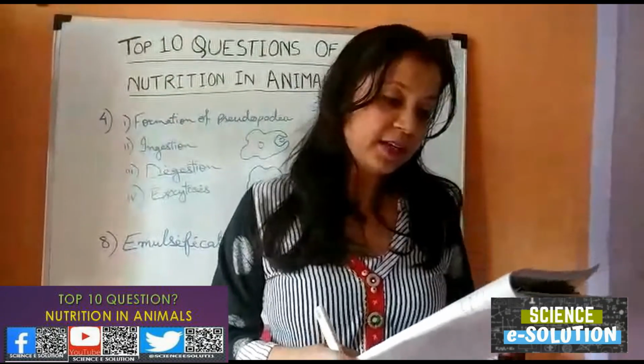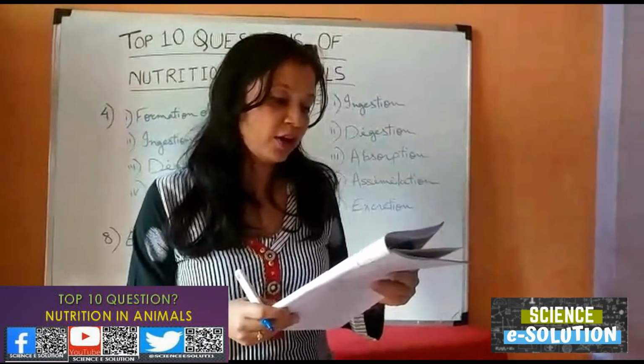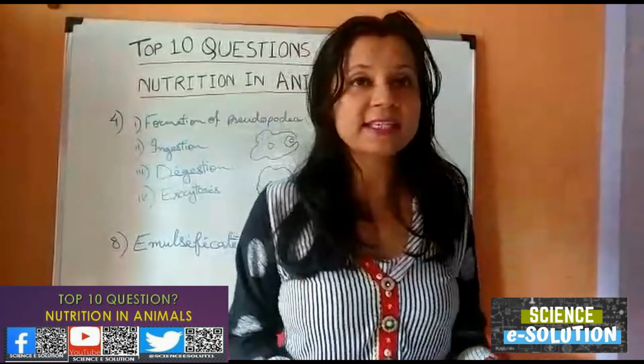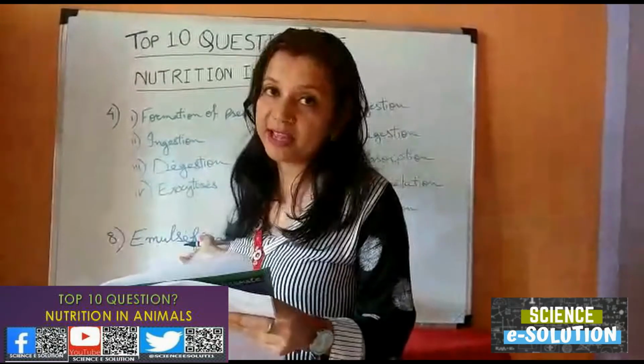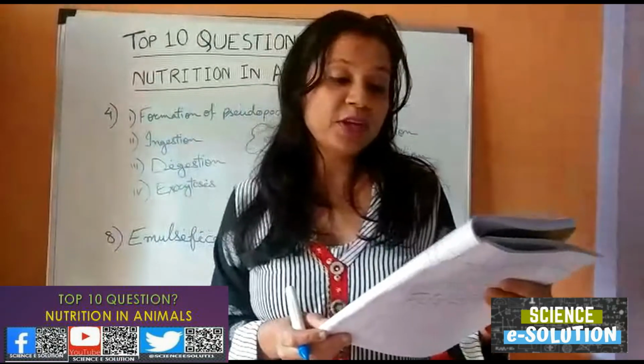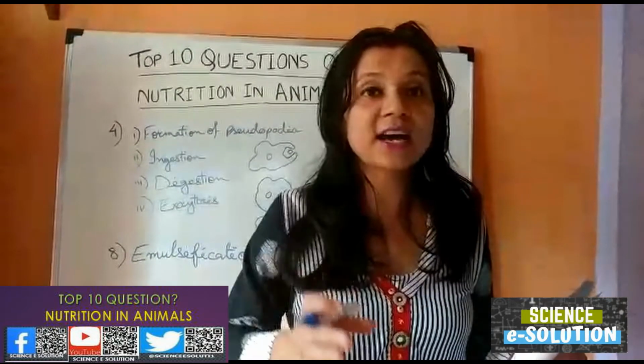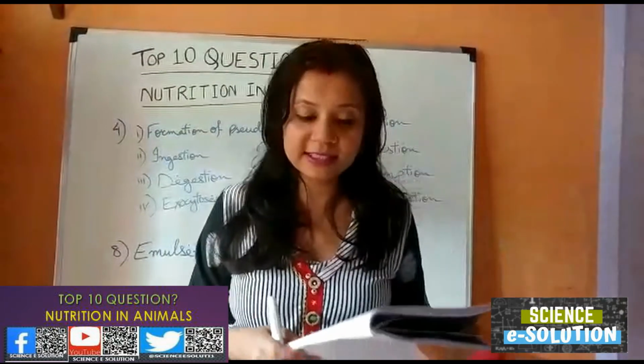Now comes question number 9. Describe the role of following in digestion. First one, bile. Bile, it helps in emulsification of fats. The second one is salivary amylase. Salivary amylase helps to digest carbohydrates, that is starch part of carbohydrate in our buccal cavity.